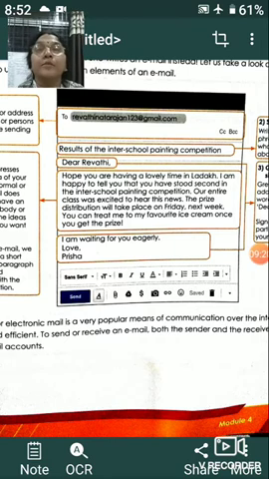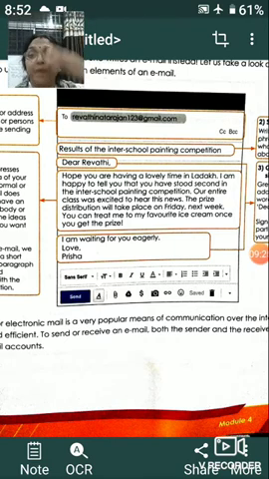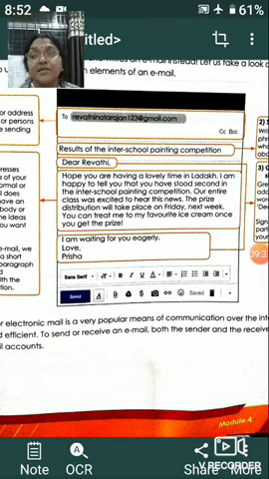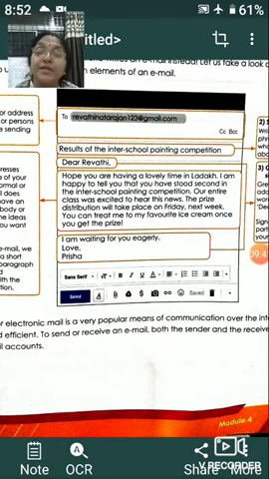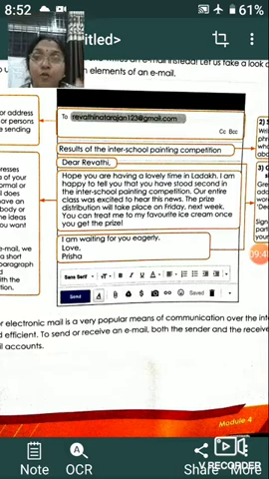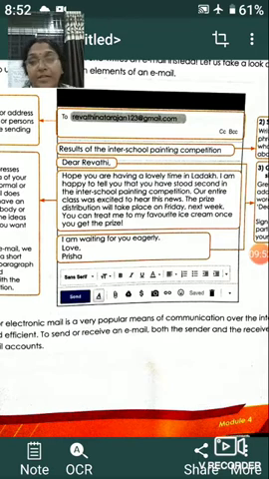Okay, so once again, just for the conclusion, when we write the email, we make a box, then we start with the email ID of the person who is sending, then we write the email ID of the person to whom we want to send, then CC, then BCC, then the date, and then followed by the subject. After the subject, we write the salutation, then the main body of the email, followed by the conclusion, and then subscription and attachments if you want.